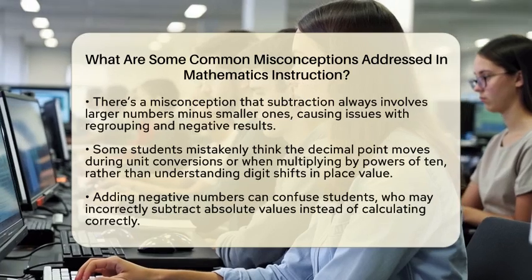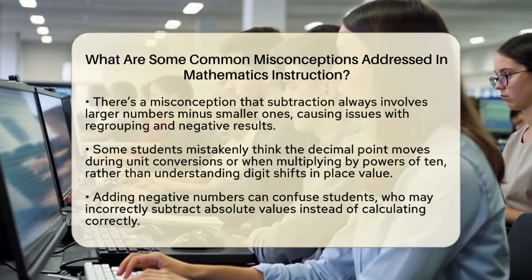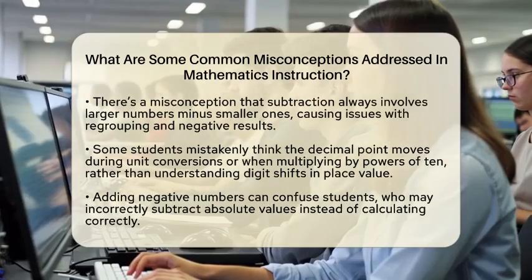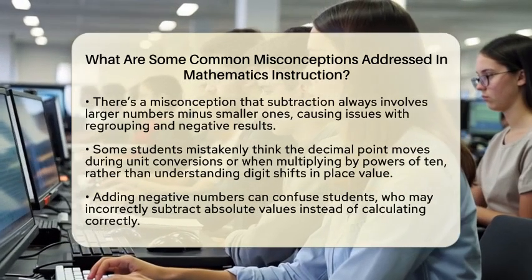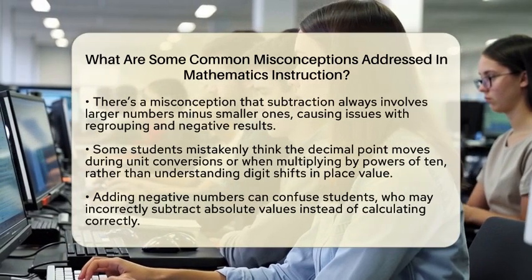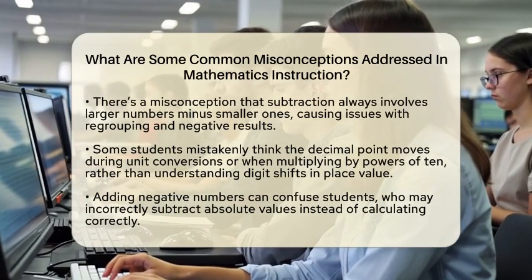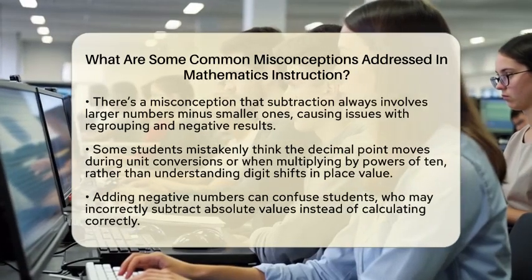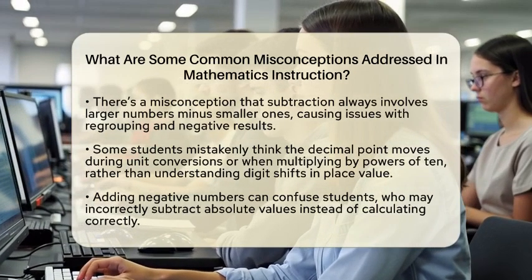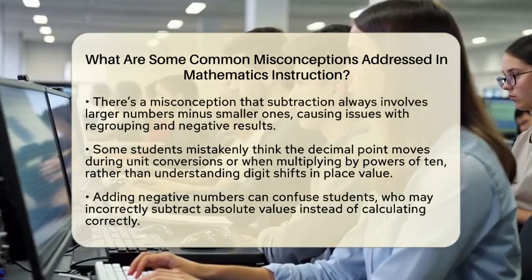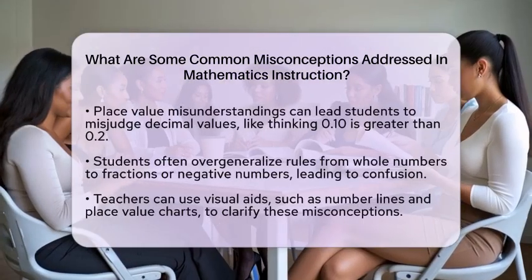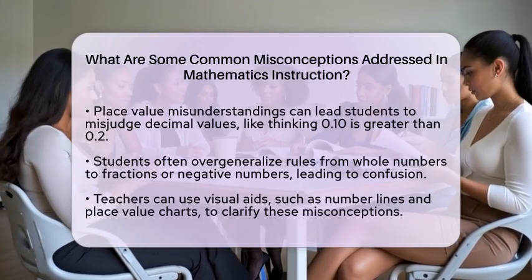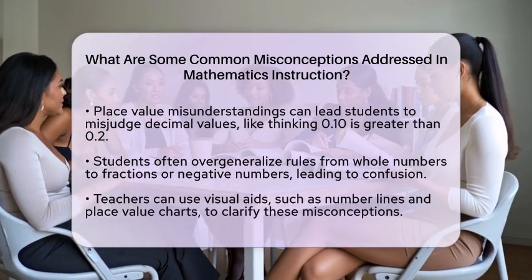This can lead to confusion when they face problems that require regrouping or result in negative numbers. For example, in 304 minus 17, some students might subtract without regrouping, leading to errors. When it comes to decimals, students sometimes think the decimal point itself moves when converting units or multiplying by powers of 10. In reality, it is the digits that shift in place value, which can lead to mistakes in calculations.